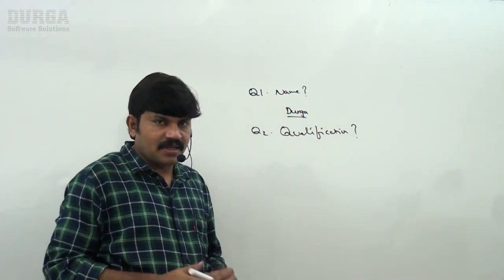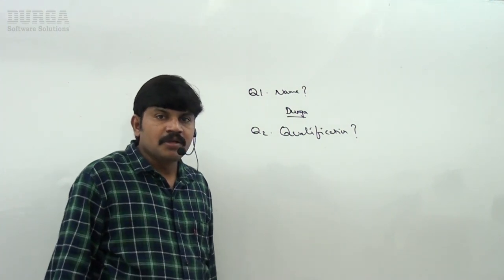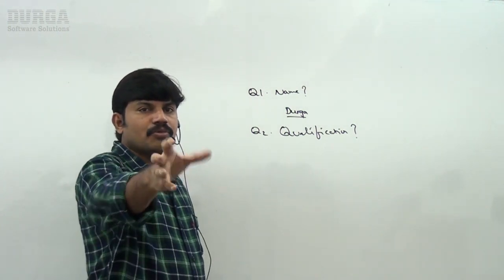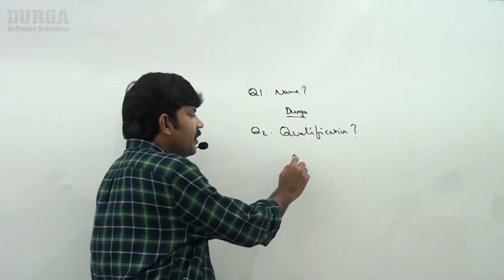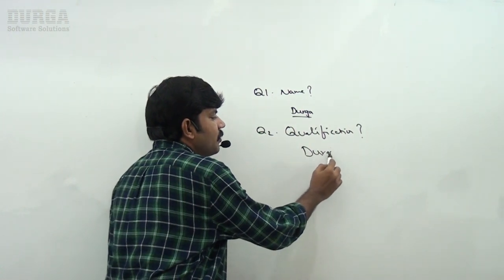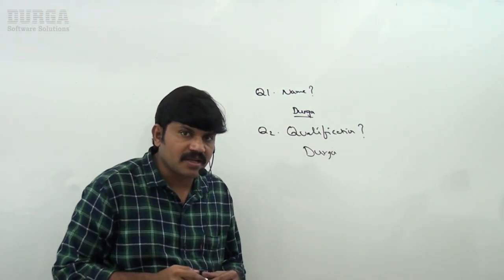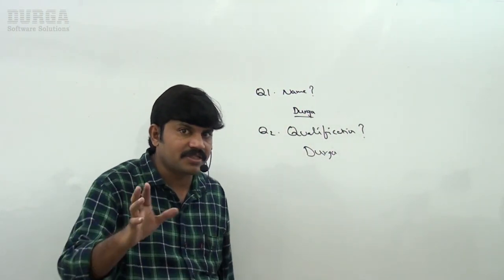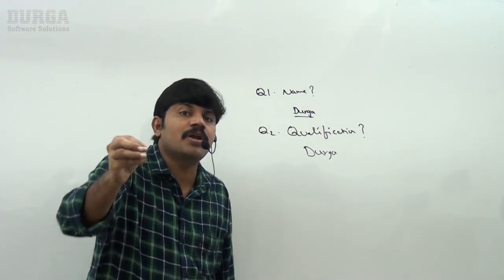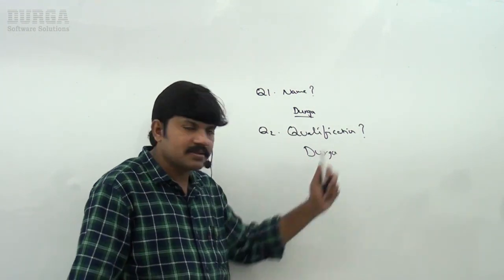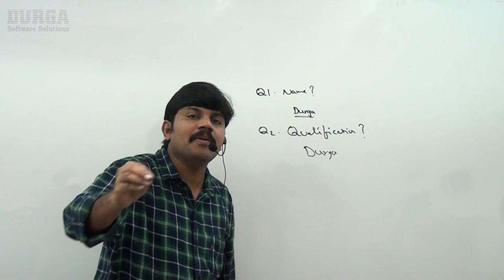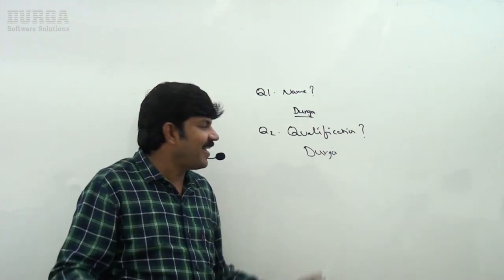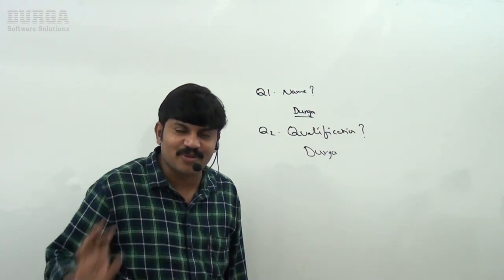Then immediately my answer is, my name is Durga. Then the student asked again, sir, you didn't listen to my question properly. Sir, what is your qualification? Then I told again, my name is Durga.